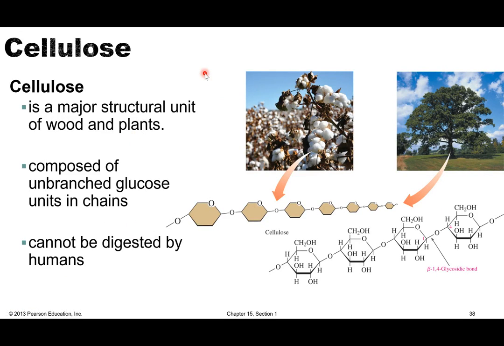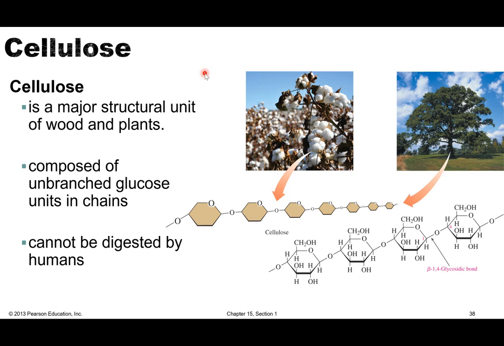And then the last polysaccharide that we're going to talk about is cellulose. So cellulose is the major structural unit in wood and plants. So it's composed of unbranched, so straight chain glucose. The problem with cellulose is that we as humans cannot digest it. So even though it's a long chain of glucose, we like glucose, right? We use that for energy. Our body doesn't know how to break those bonds to access that glucose.